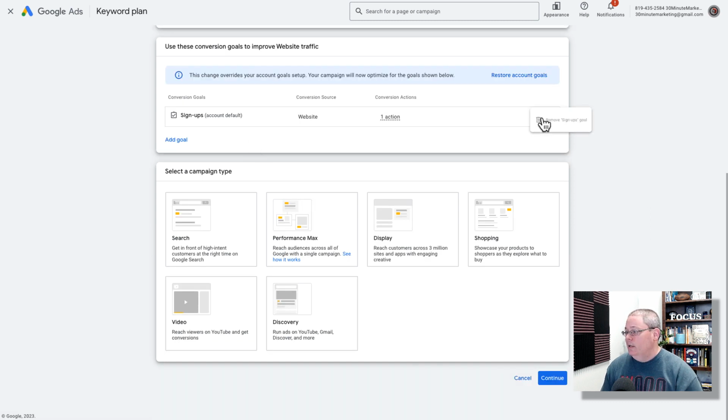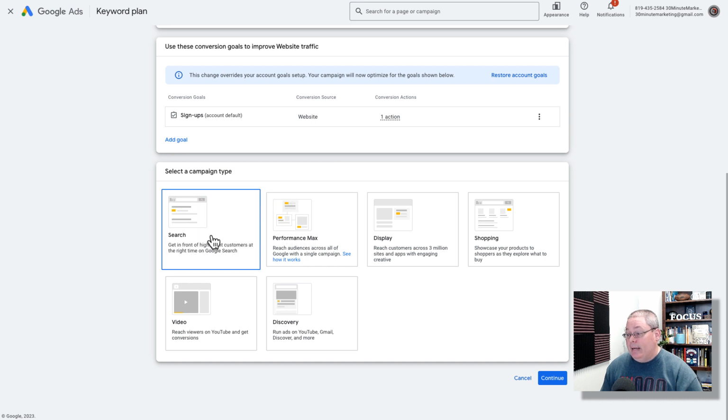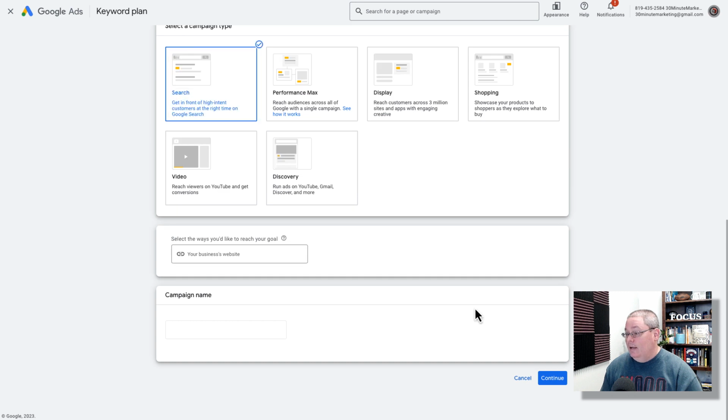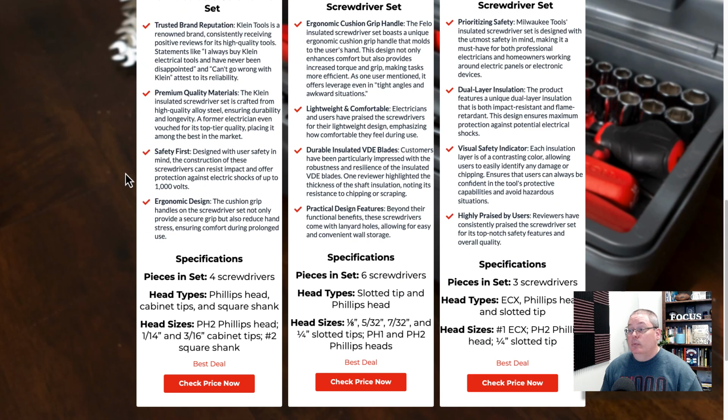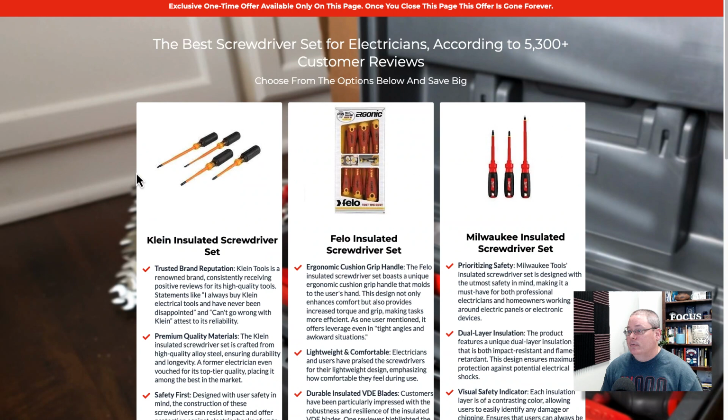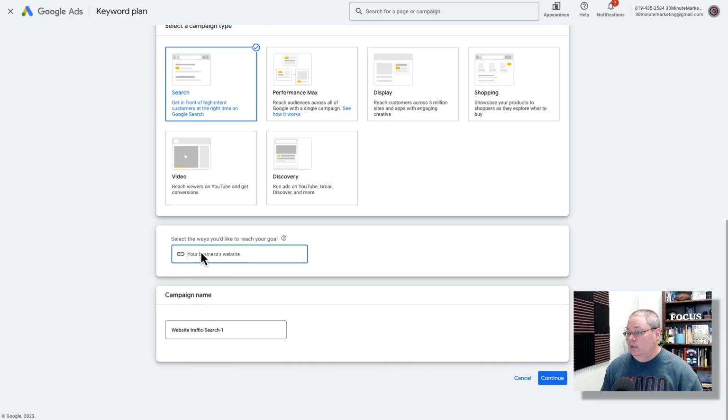So what we're doing here, we're going to set up a campaign. The campaign type is going to be search, get in front of high intent customers at the right time on Google search. So we're going to select that. And then you're going to see, select the ways you'd like to reach your goal. Here we want to put in the website. Of course, this is our page here, bestdiyhardware.com, best insulated screwdrivers for electricians. So we'll put that in there. And then we have a campaign name, and we'll call this Best DIY Hardware, and we'll just put in that keyword, and we will say continue.